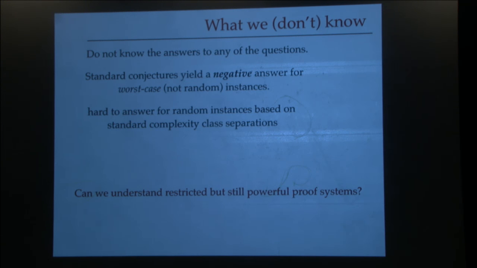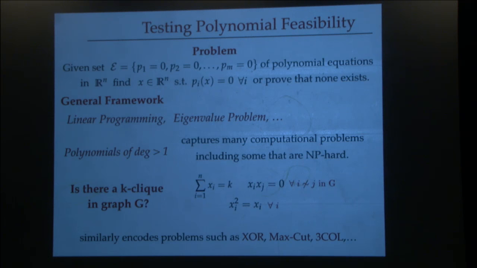Okay? So what we are going to see now is one such strong proof system, the sum of squares proof system, which is the title of this talk. And this proof system applies to a general problem of testing polynomial feasibility. Let me tell you what that problem is. Suppose you have m polynomials over the reals, n-variate polynomials over the reals, p1, p2, ..., pm, and you are given the system of polynomial equations defined by them.